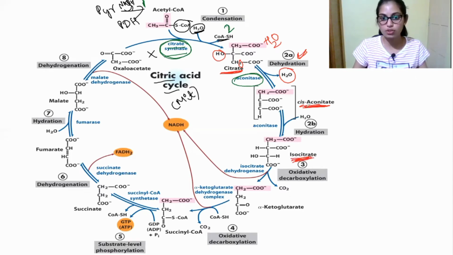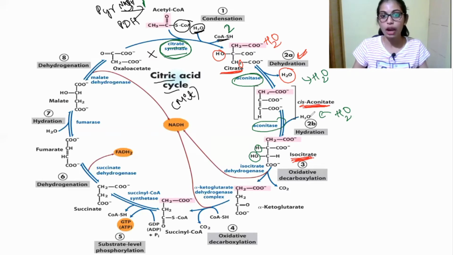Here also the aconitase enzyme will come and act, but here a water molecule will come and add. In the previous step the water molecule was removed, and here the water molecule is added. You can see over here H, and also here one H. So cis-aconitate is converted into isocitrate with the help of the enzyme aconitase.